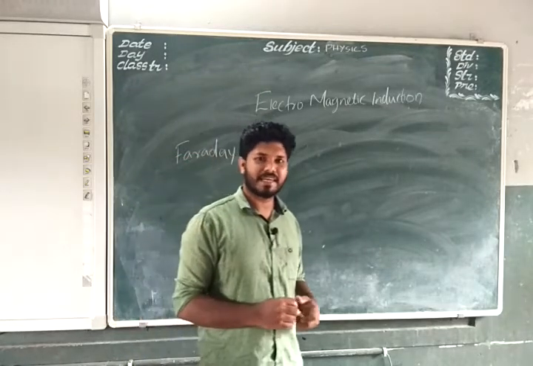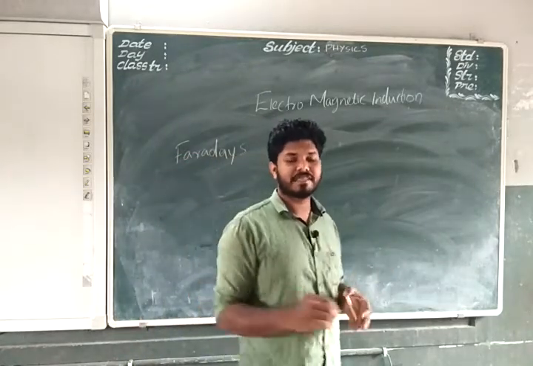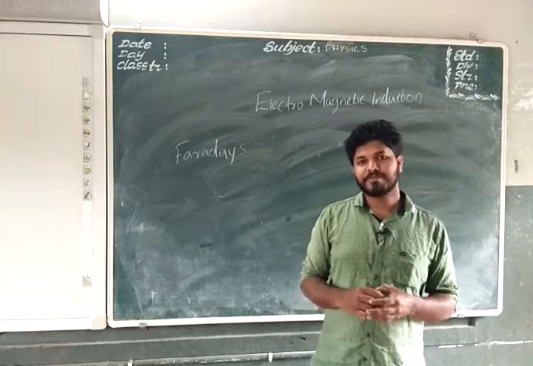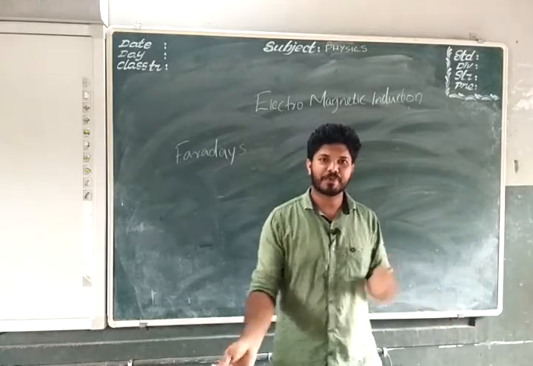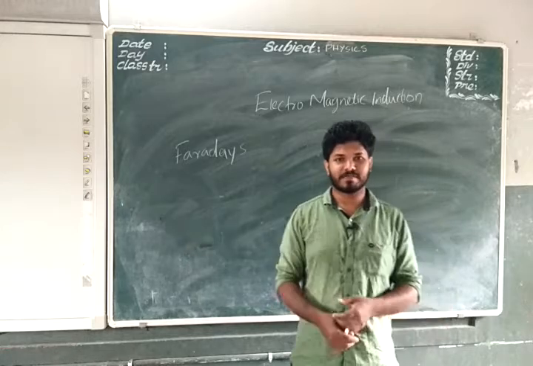Then Michael Faraday, the father of electricity, started to think: if we can produce a magnetic field from electricity, why can't we produce electricity from a magnetic field?